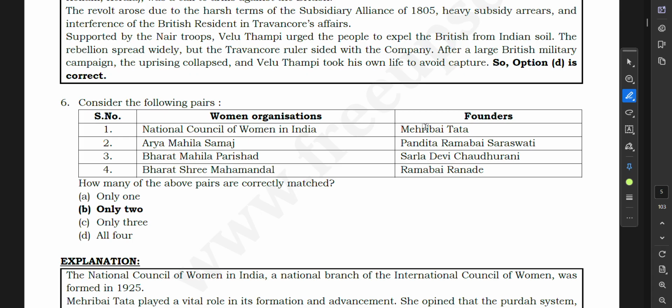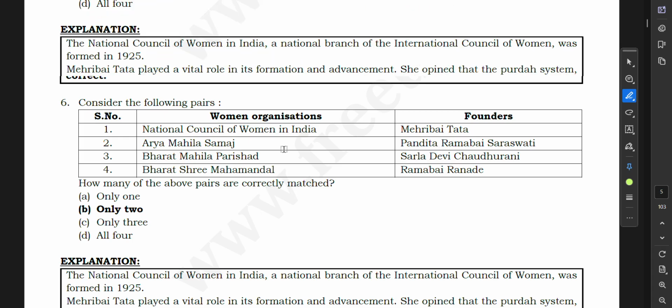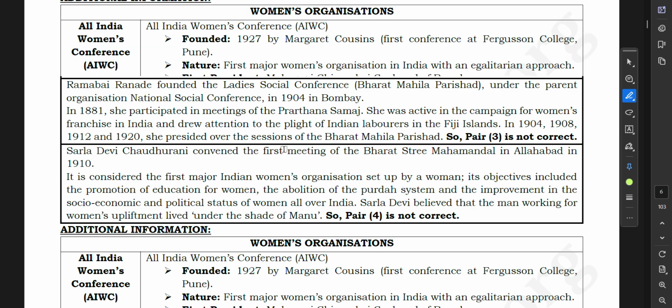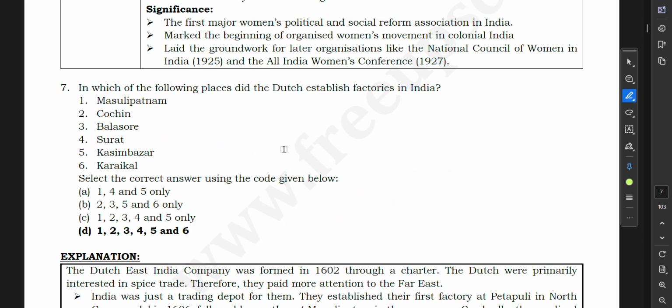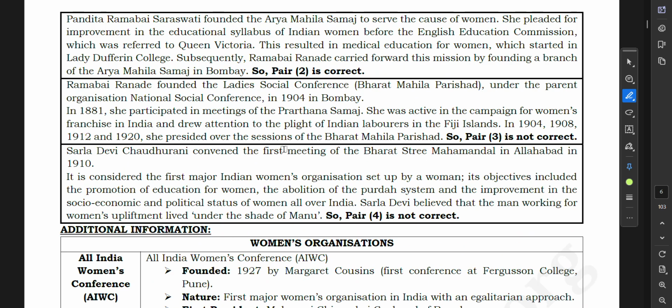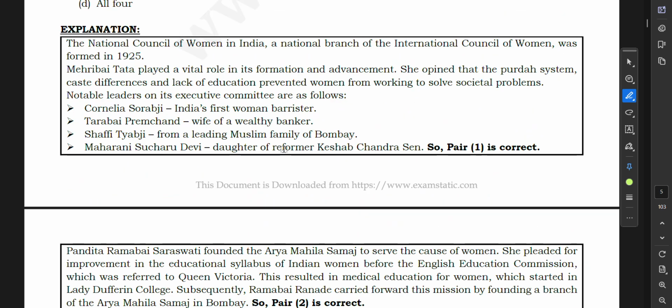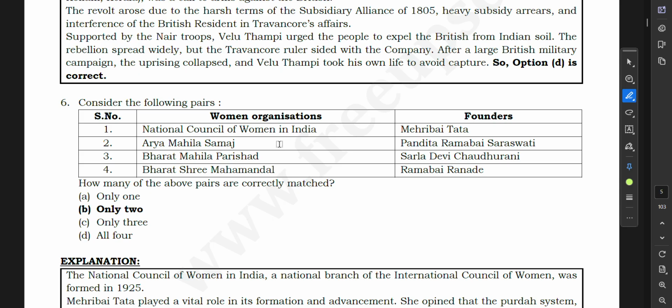Now, women organization founders. So this is important. Because in the men's, if you see, the women's are explicitly written, that is why it is important. So let us see question number 6.